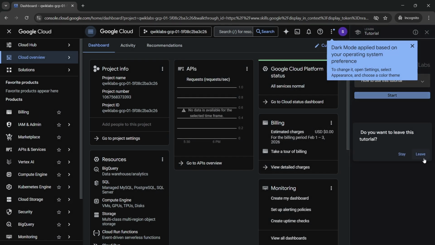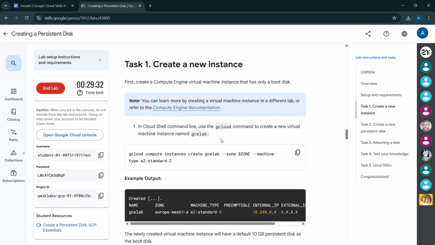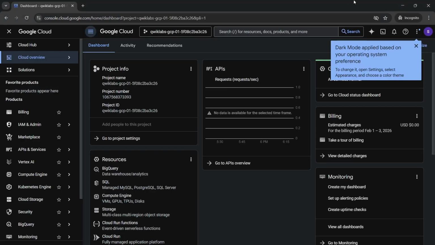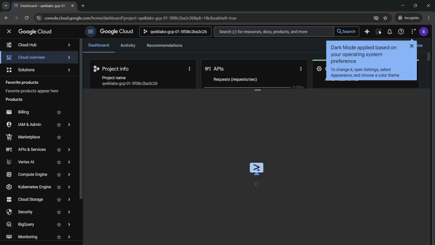यहाँ से हम tutorial को close करेंगे by clicking leave. As tutorial already यहाँ पे है. On to the task 1. हमें ये command run करना है to create a new virtual machine instance named GCE lab. So उसके लिए हम सबसे पहले इधर आएंगे and activate करेंगे Cloud Shell को by clicking on this icon.